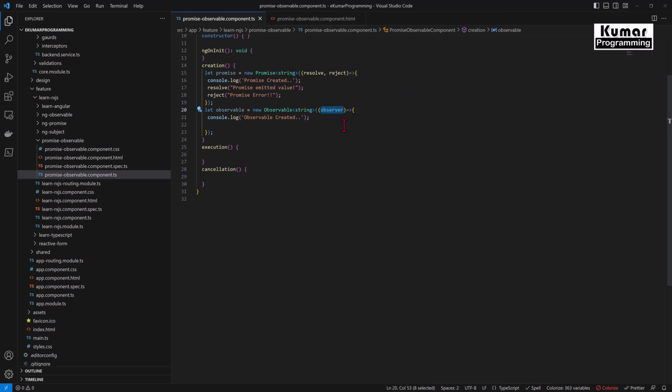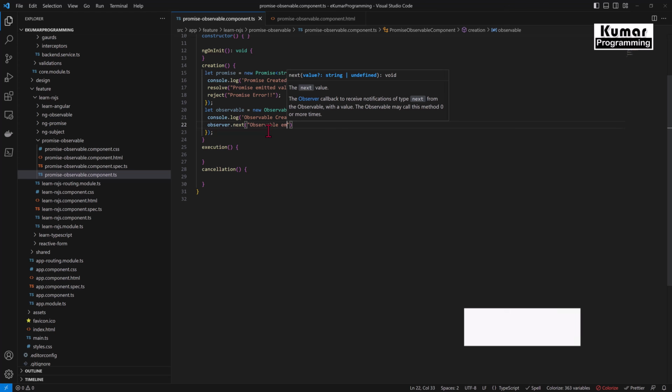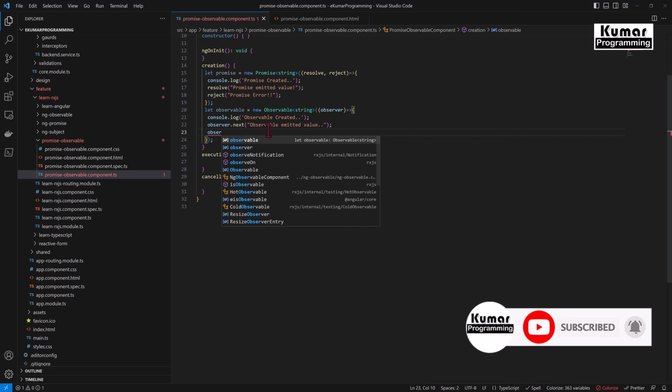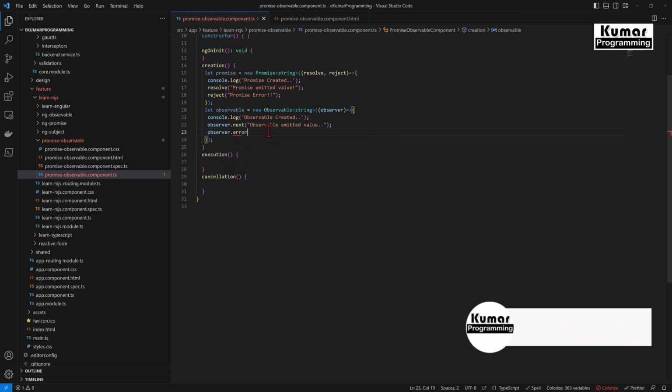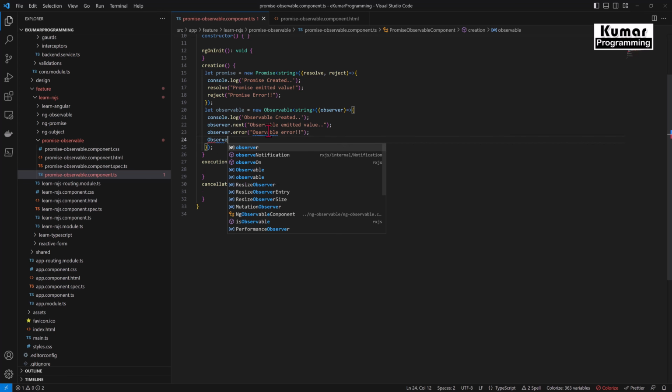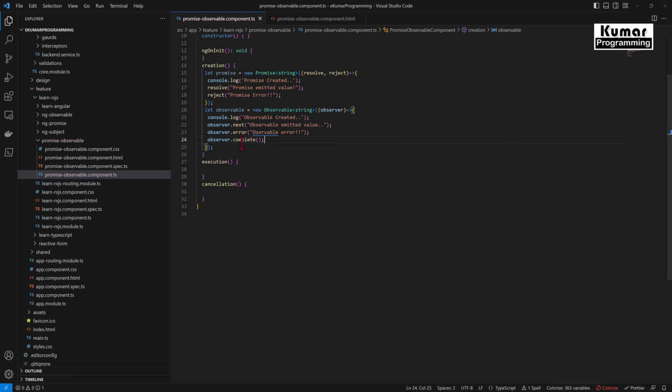Okay, so this observer has three callback functions. First one is next, where we have the value, observable emitted value. Now observable error, observable error, observer dot complete. Okay, so complete is not taking any parameter, so you can see here this complete does not have any parameter, as well as return type void.